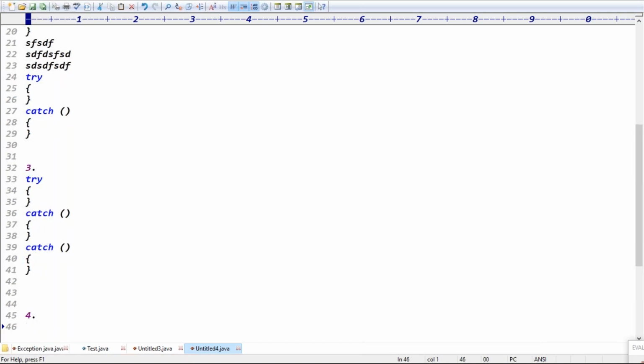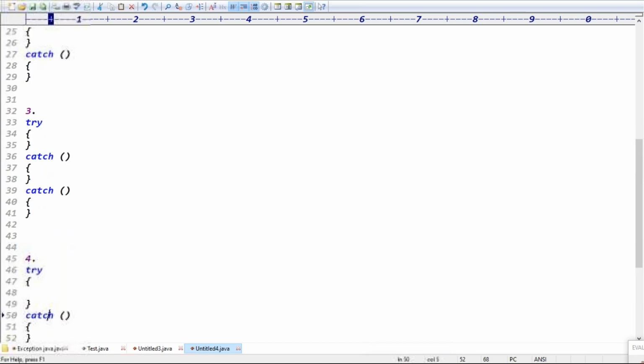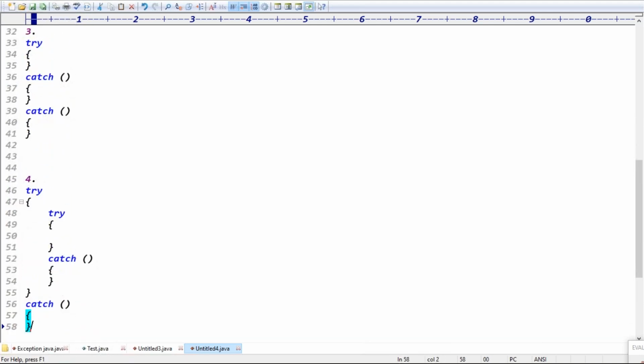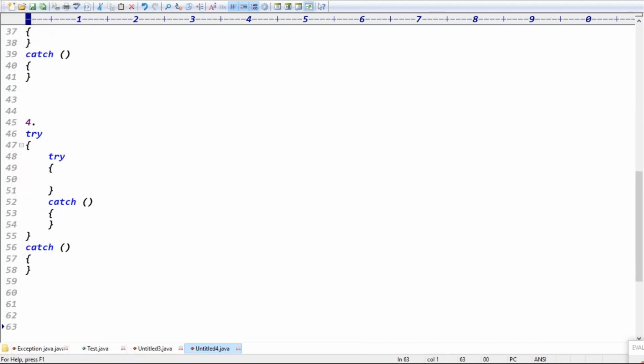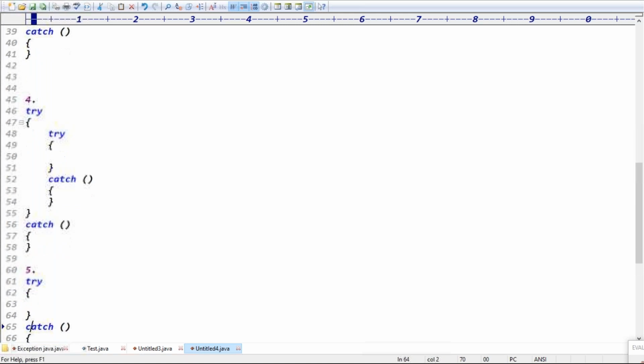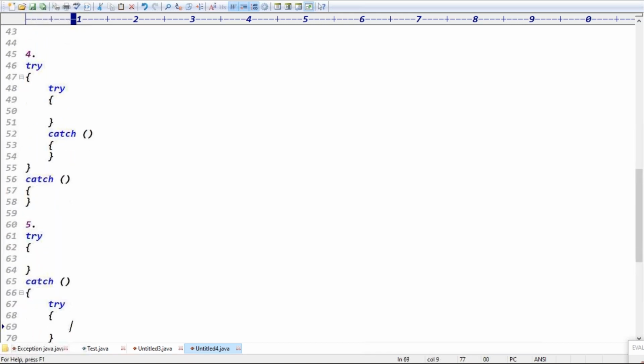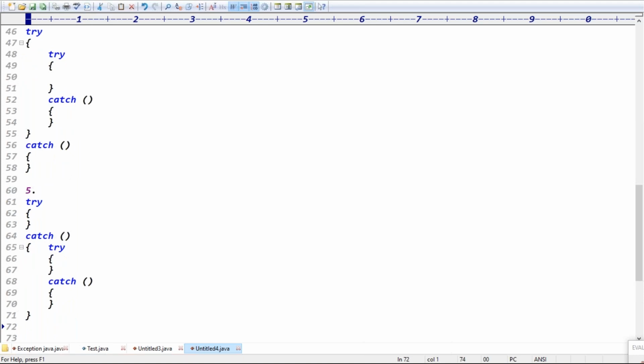Case 4, guys. Case 4 is like try is there, and inside the try we can also put a try catch. This is called nested try catch, right? No problem. It's not a problem. And case 5: even inside the catch we can write the try catch, guys. Inside the catch also we can put the try catch.